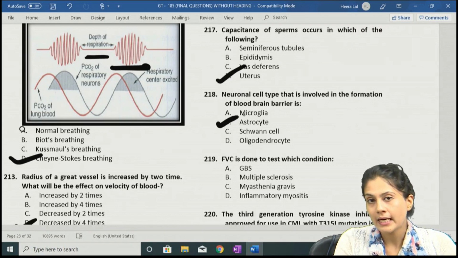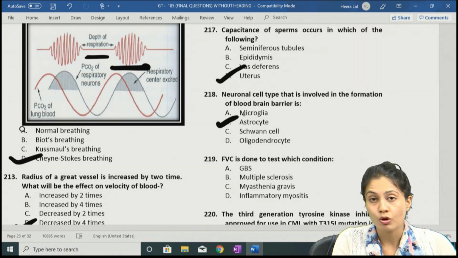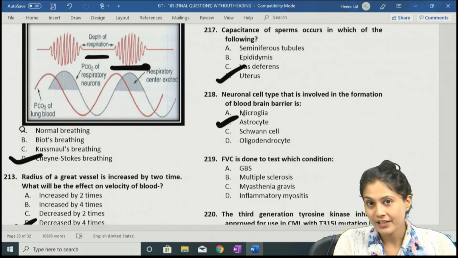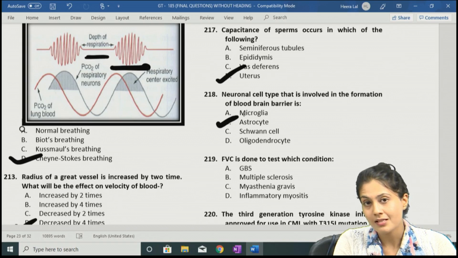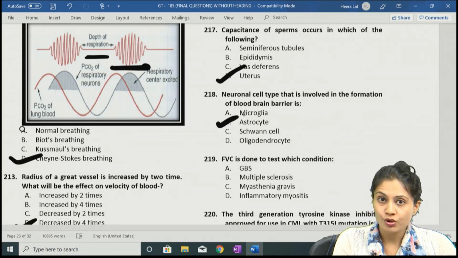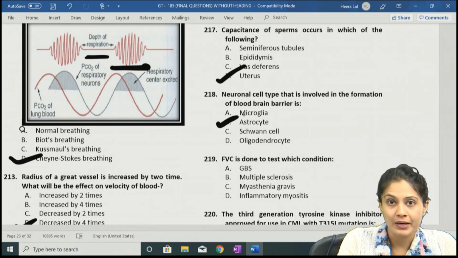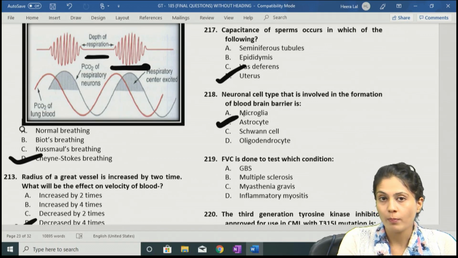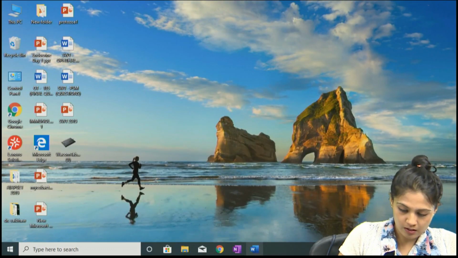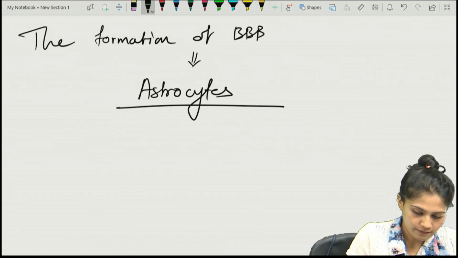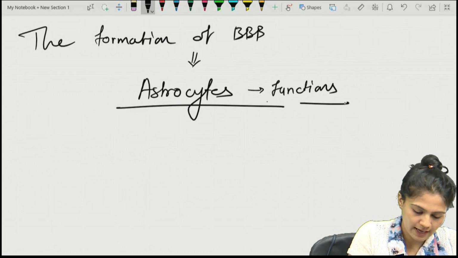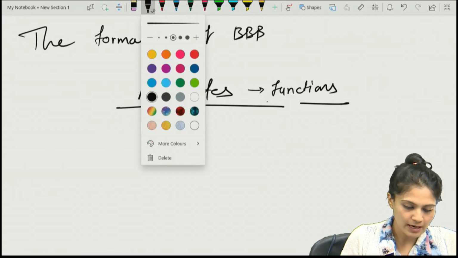Remember, microglia are nothing but the supportive cells of the CNS, and the Schwann cells cause the myelination in the peripheral nervous system, that is the PNS, while the oligodendrocytes cause the myelination in the CNS, but the blood-brain barrier is formed by the astrocyte. Let's discuss some quick functions of the astrocyte. Different questions can be asked on the astrocyte.